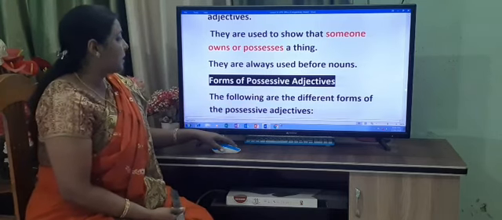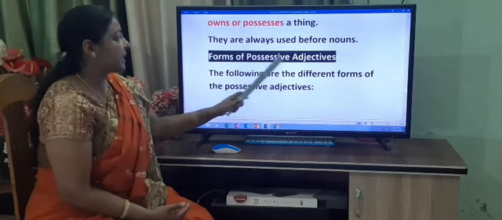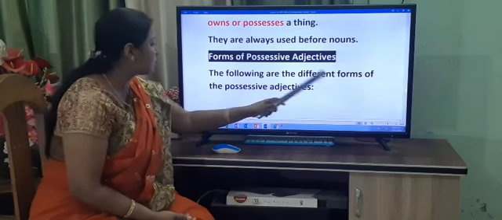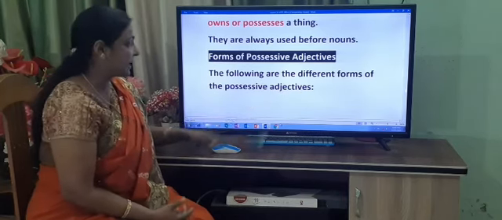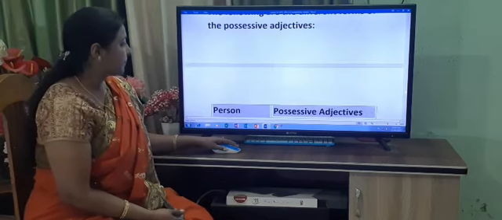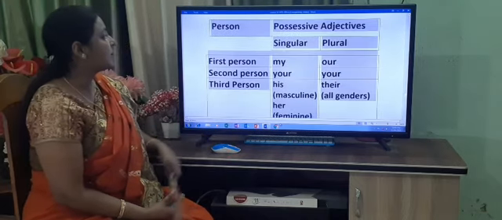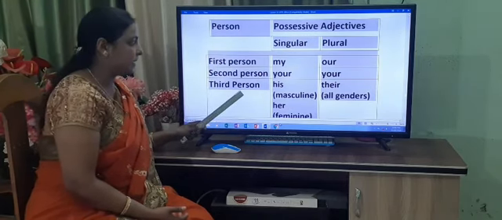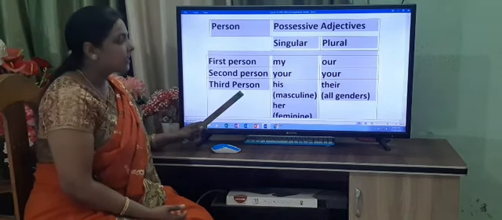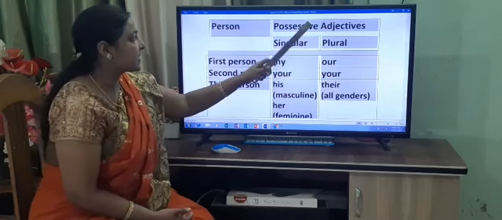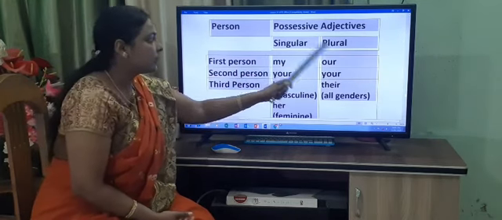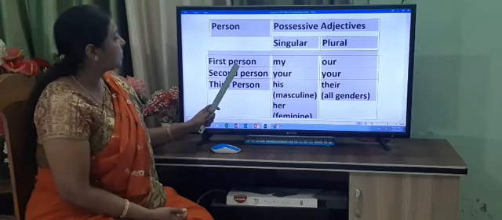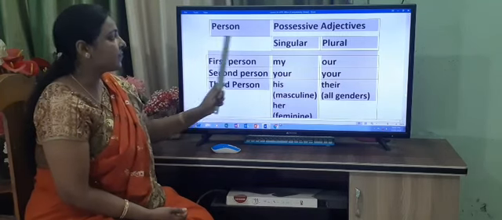Now forms of possessive adjective. The following are the different forms of the possessive adjectives. Now see children, it is given person, first person, second person, third person. All of you know this. Possessive adjective, singular and plural. For the first person we use what?